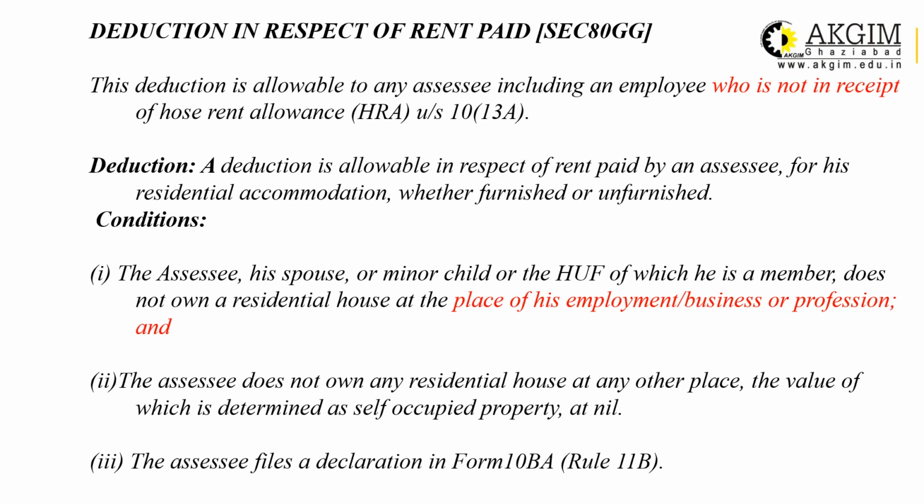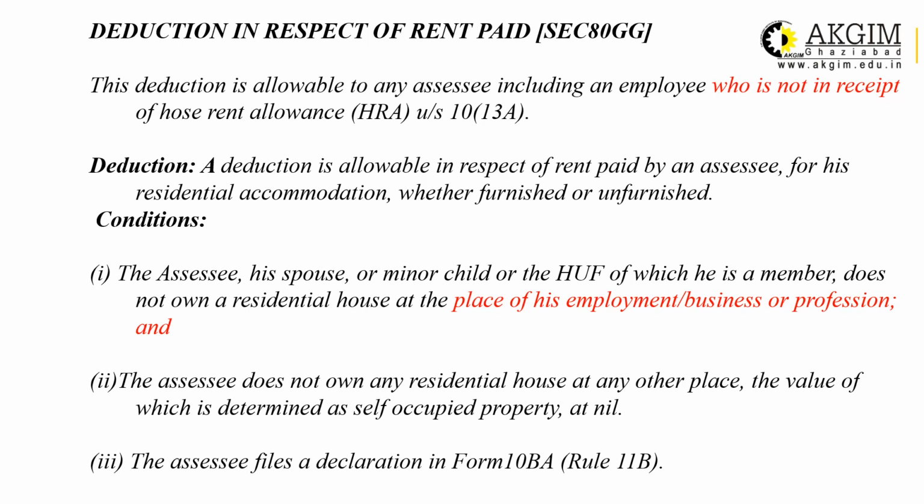The deduction is allowed in respect of rent paid by the assessee for his residential accommodation, whether furnished or unfurnished. There are some conditions: the assessee, his spouse or minor child, or HUF of which he is a member, does not own a residential house at the place of his employment, business or profession.